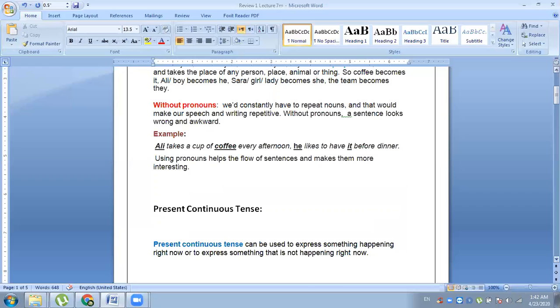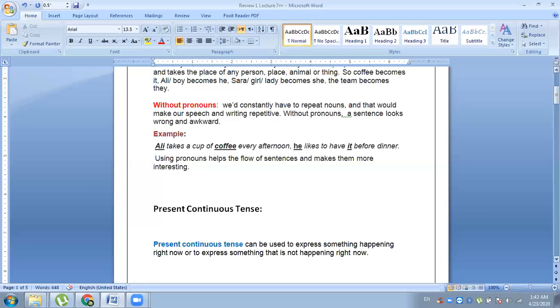Present continuous. We say that present continuous tense tells us about something happening right now or not happening right now. In fact, present continuous is a tense we use. It refers to the present time. As we know, in the English language we have three types of time: present time, past time, and future time. So present continuous tense refers to the present time, and continuous means going on, continue.